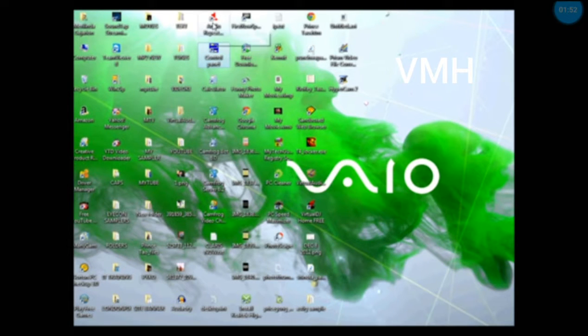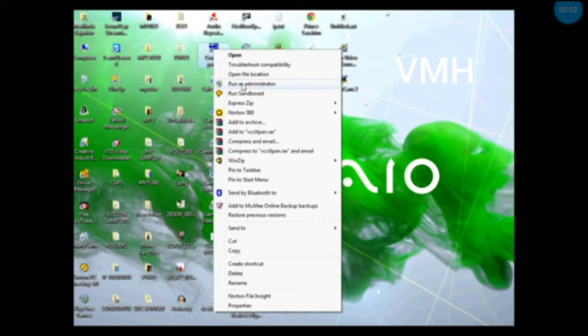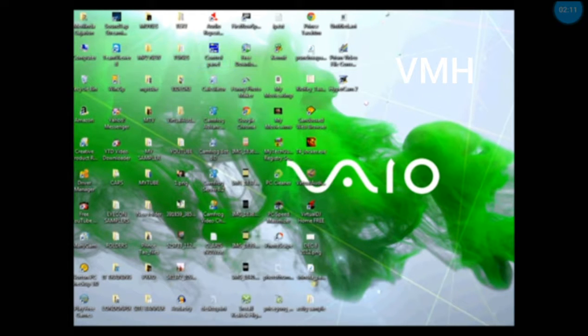Then right here on the below icon, it is control panel. Right click and run as administrator. Make sure that you're running as administrator.